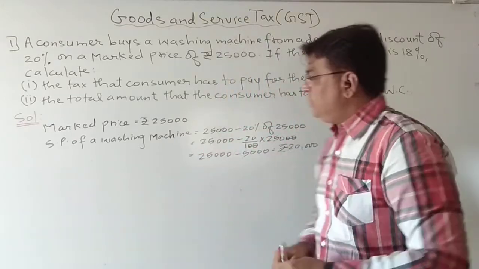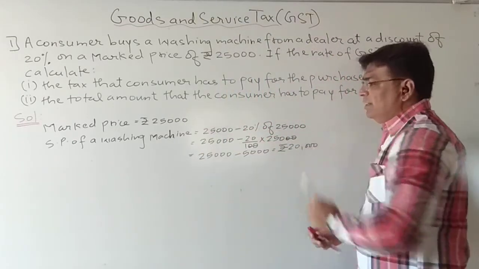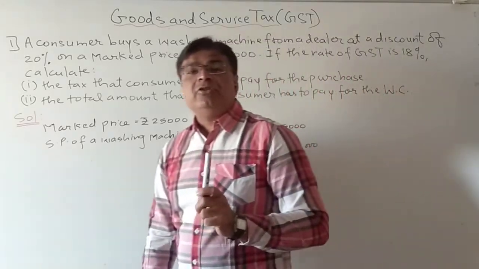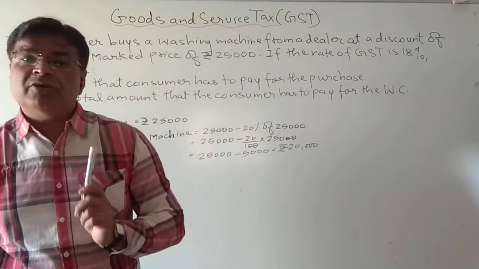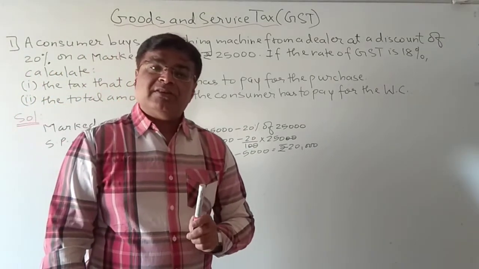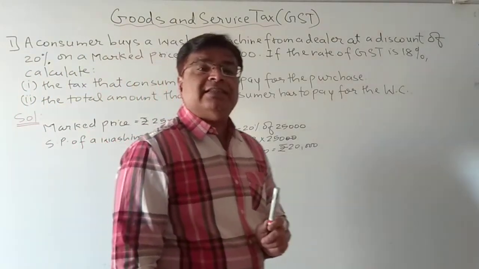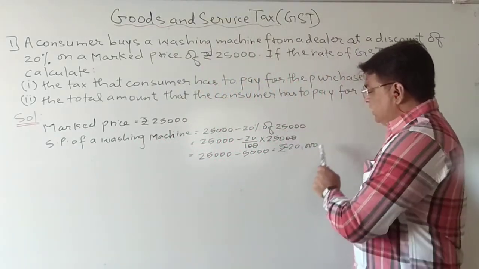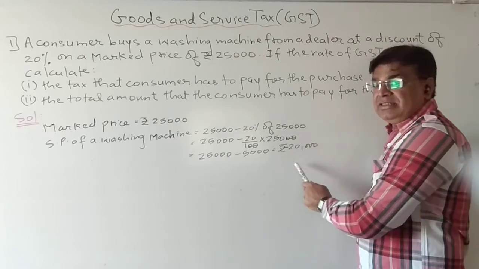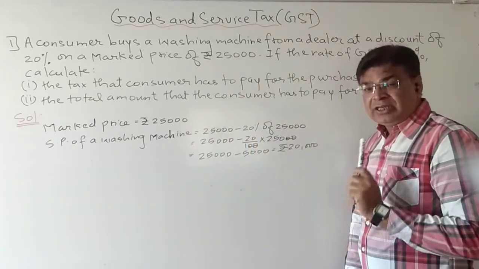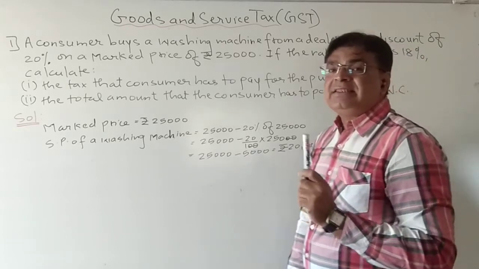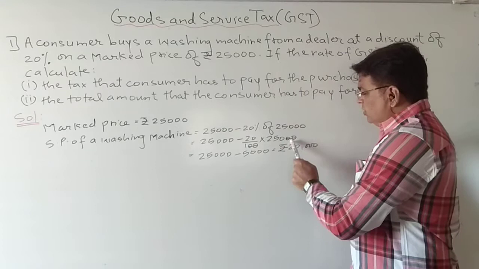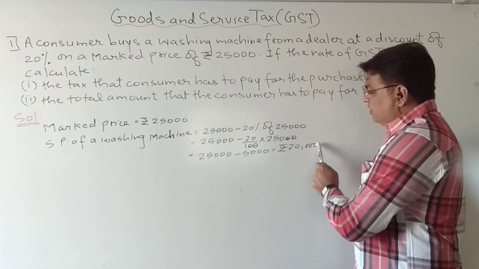Now students, here many times students get confused: is the tax paid on this 25,000 or this 20,000? Always remember students, the tax is always paid on the selling price, not on the marked price. Remember this very important thing: the tax is always paid on the selling price. So now the consumer has to pay tax on this 20,000 rupees, not on this 25,000. Remember this concept. Tax is always paid on the selling price.